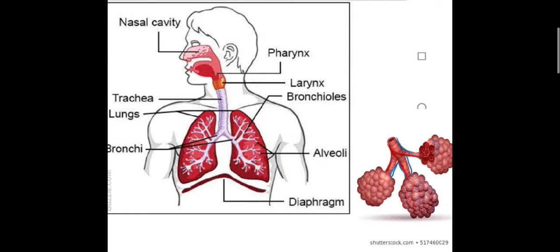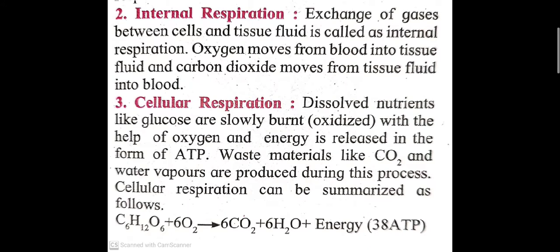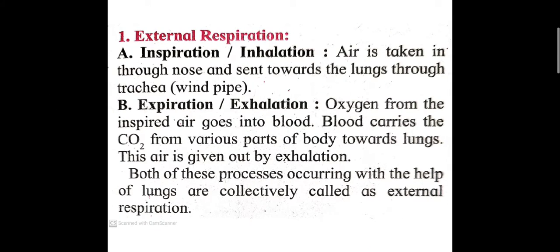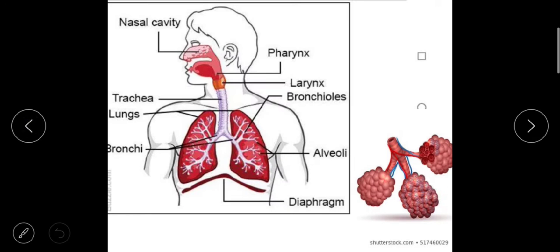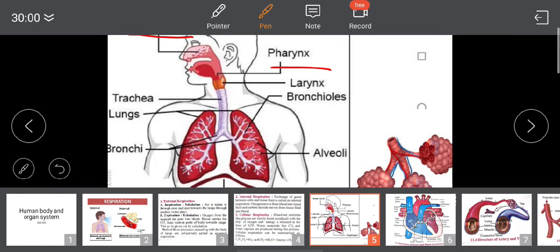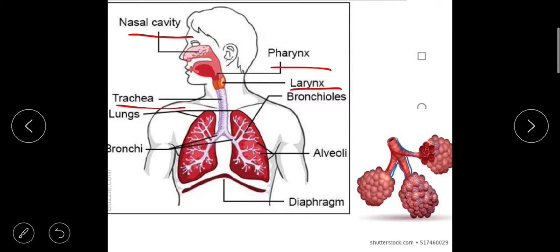The respiratory system consists of the nasal cavity, that is the nose, pharynx, windpipe, larynx and trachea, and lungs. And the fifth one is the diaphragm.